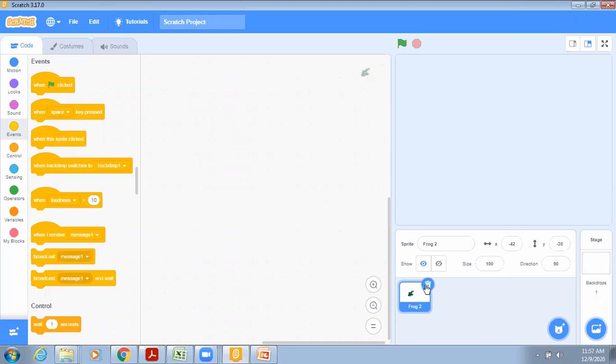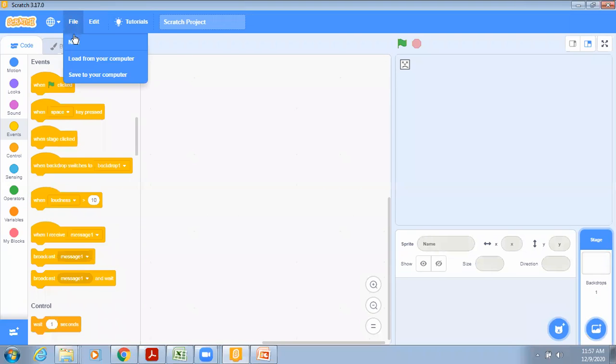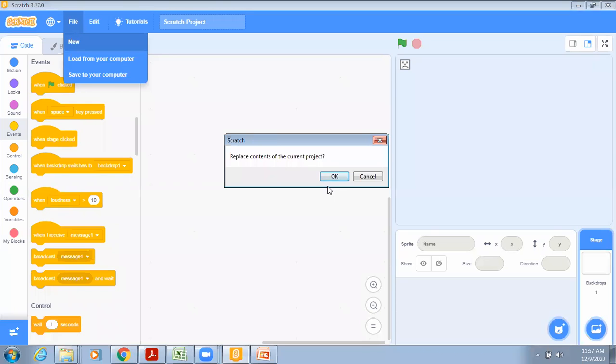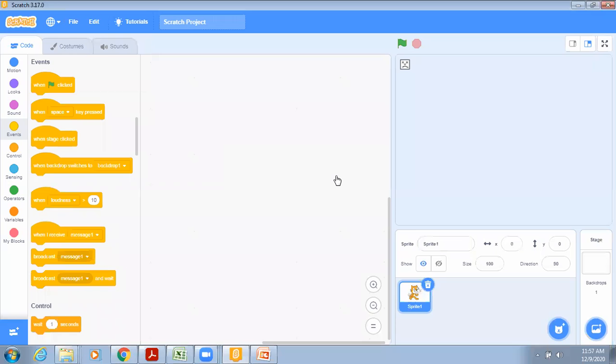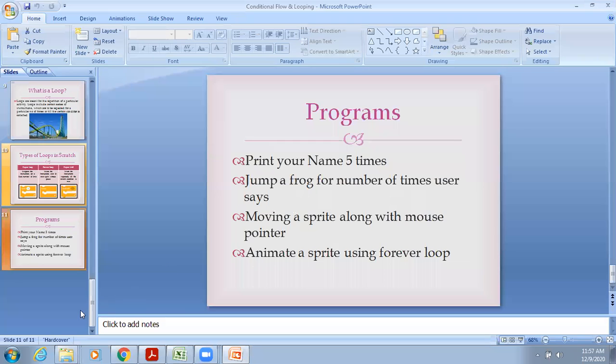Frog is not coming. Okay, I am taking a new file again. There is some error on the screen. So I'm going to close it and open Scratch again.